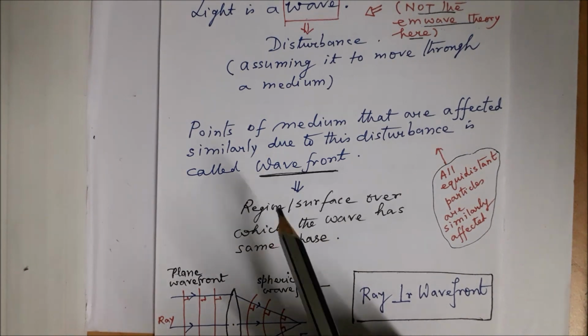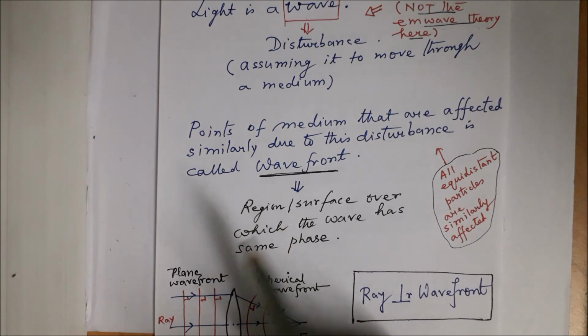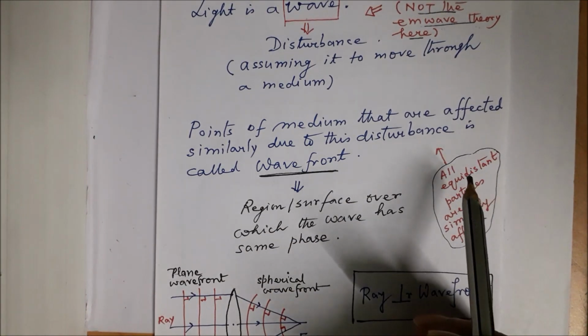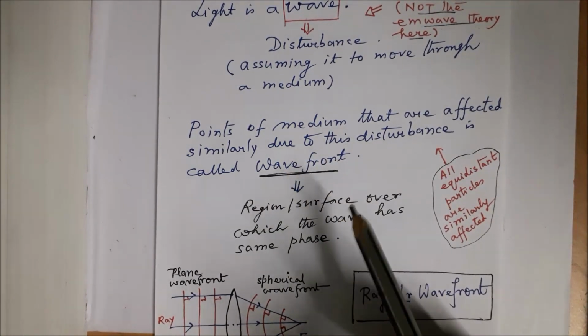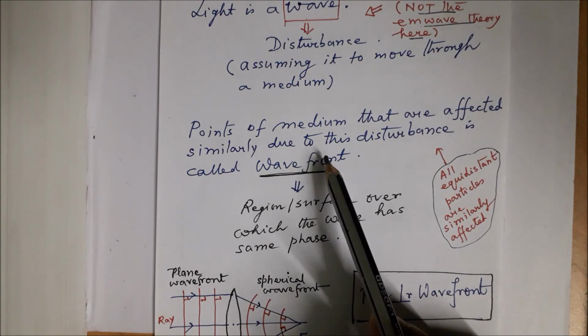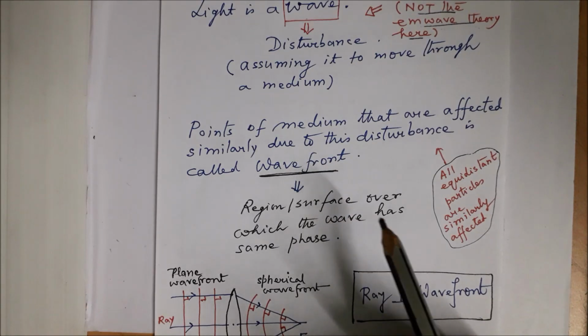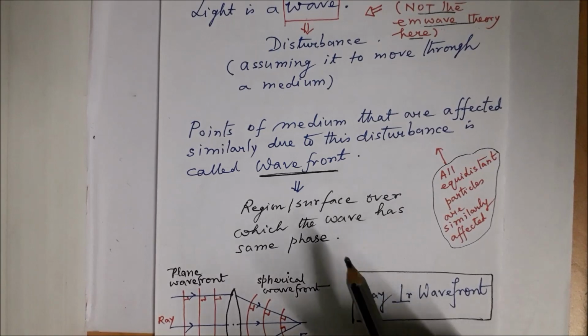So we can imagine a surface that passes through the similarly affected points. Then that surface is referred to as wavefront. So wavefront is a surface or a region over which the wave has the same phase.